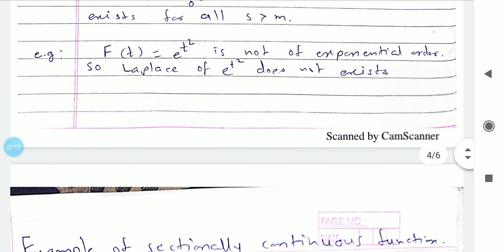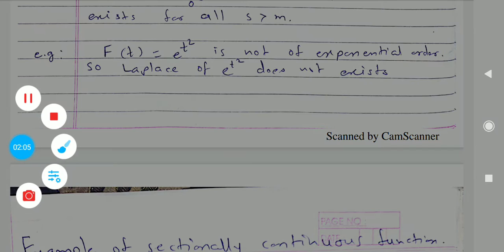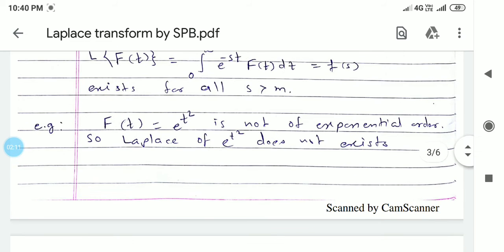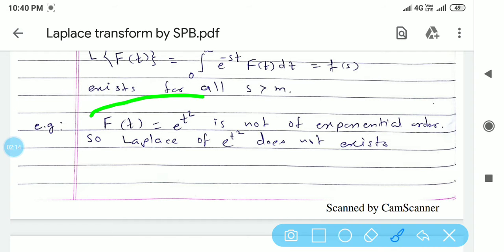What is an example of a function whose Laplace transform we are not able to find? See here, this is the function f of t equal to e raised to t square. We are not able to find the Laplace of this function.